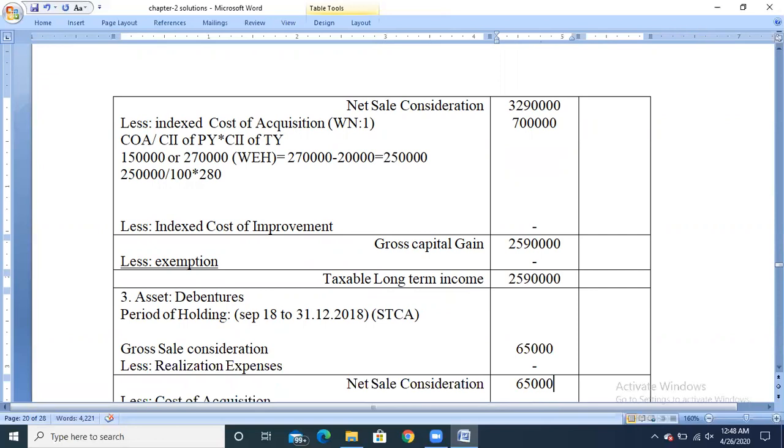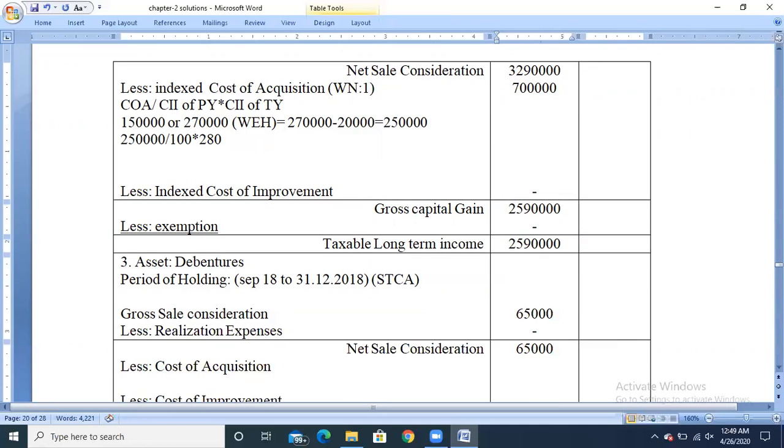I have already informed you that if in the problem they give the debentures, the index cost of acquisition will not be applicable or available for debentures, even if it is a long-term capital asset. Only the cost of acquisition should be deducted.